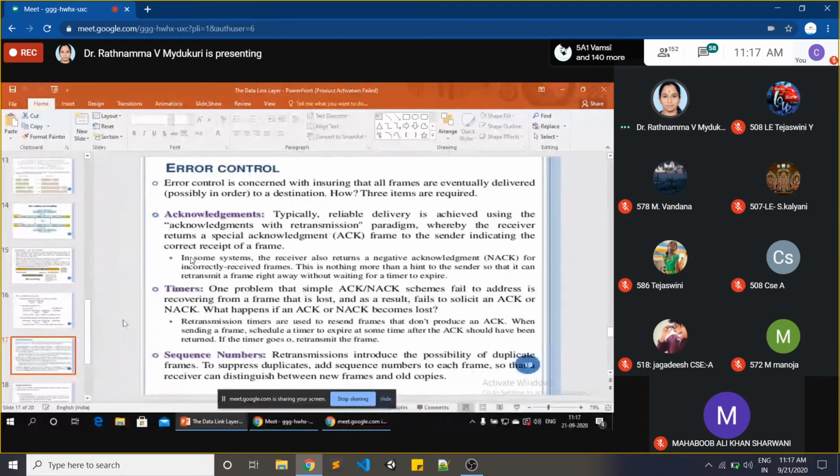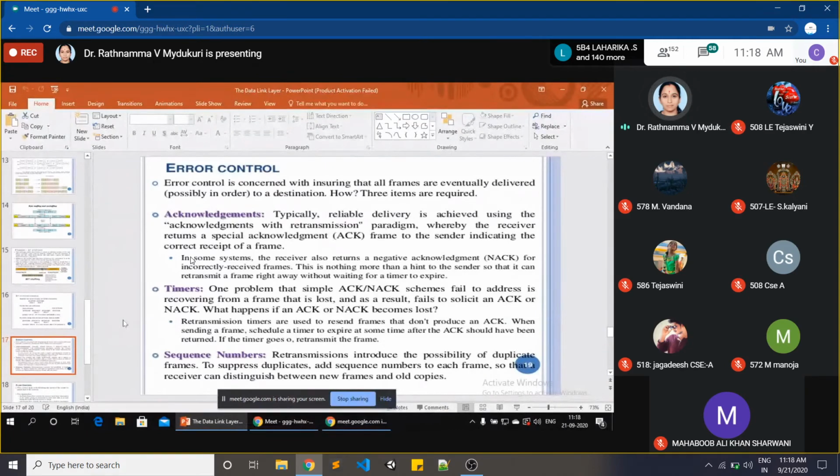Now, what is one more functionality of our data link layer? Error controlling, that means error detection and correction, is also a functionality of our data link layer. Now we will see how errors are going to be controlled. Generally, error control is concerned with ensuring that all frames are eventually delivered to the destination. Then there is no problem with errors.